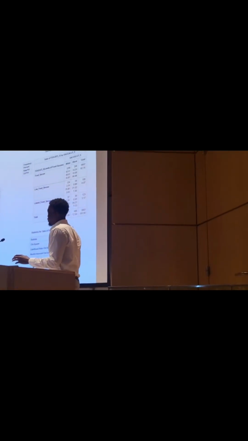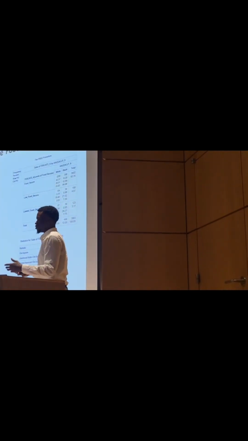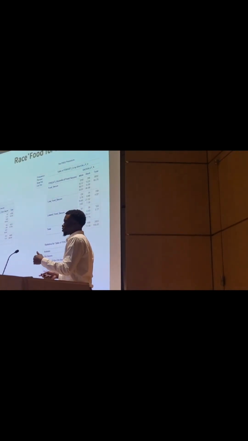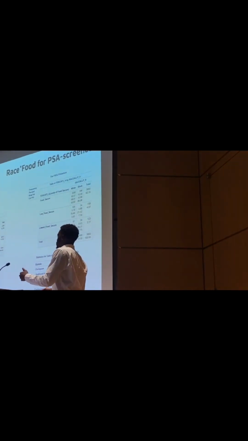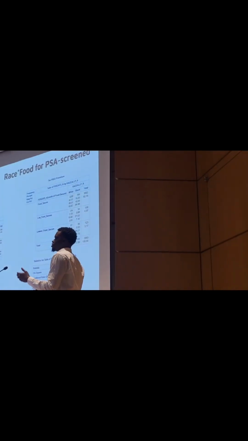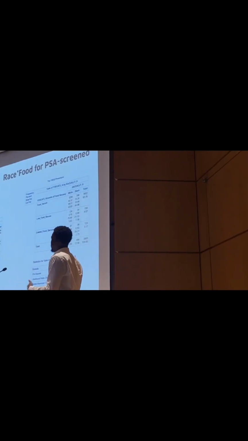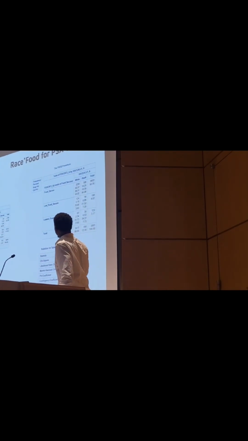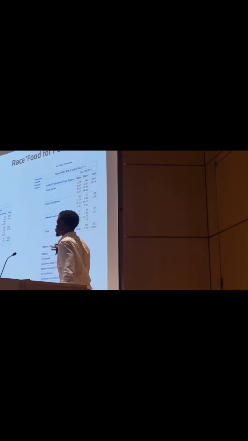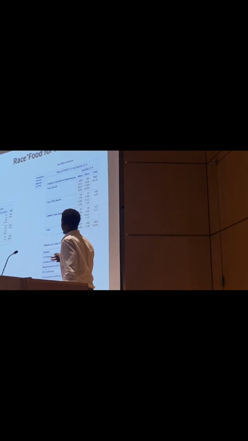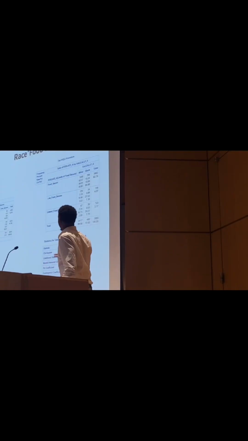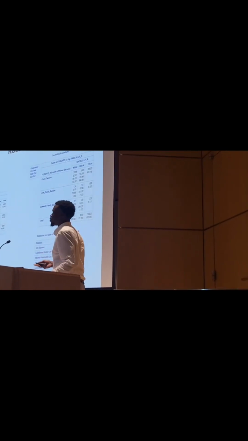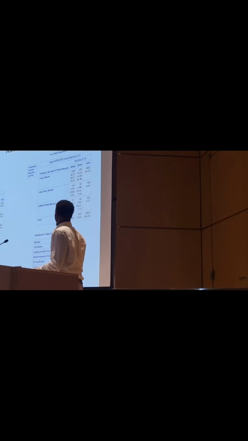And screening was shown with this. Again, I looked at the pool of people who did a PSA test, and I saw that the more likely you are to be in worse food security levels, the less likely you are to have a PSA test. And then I looked at black people who did a PSA test compared to their white counterparts, and I saw that you're twice as likely to be in lower food security levels than your white counterparts.